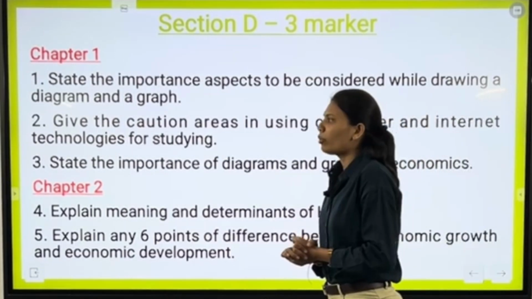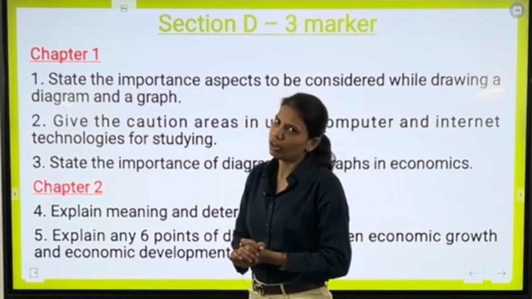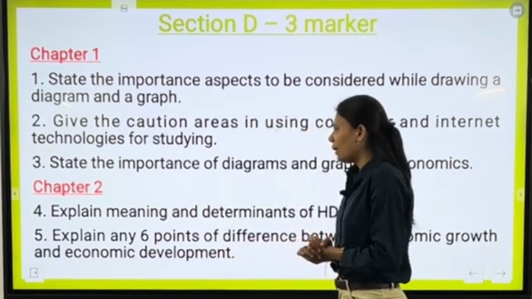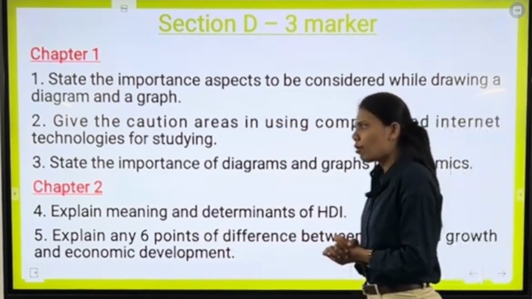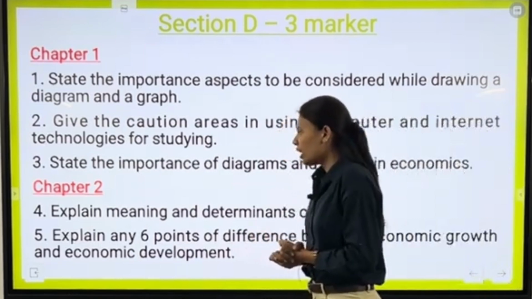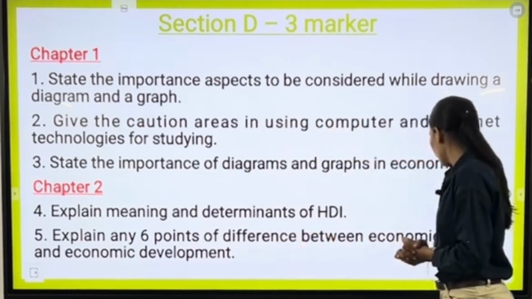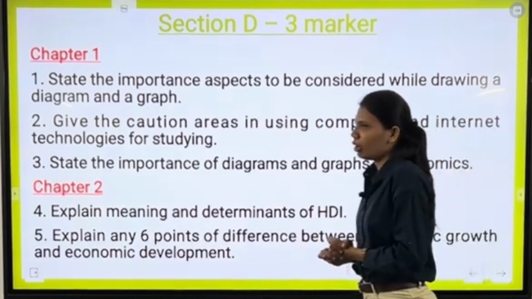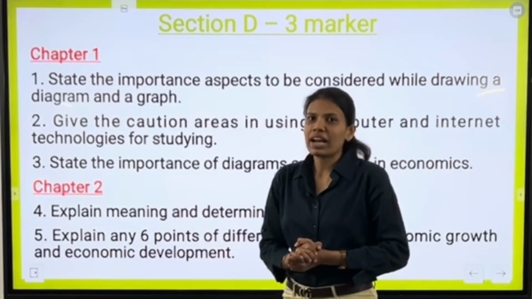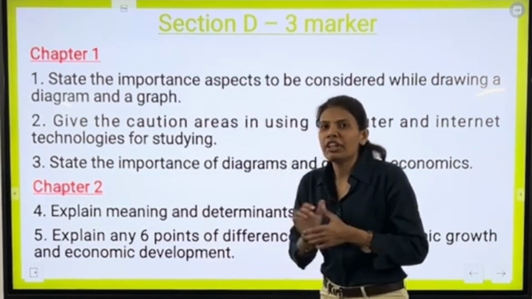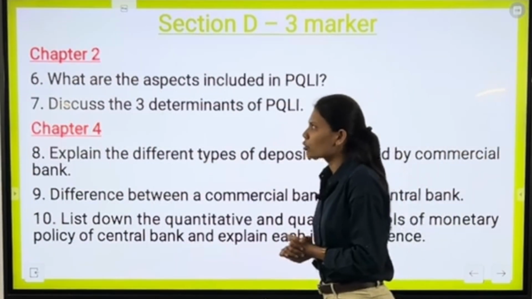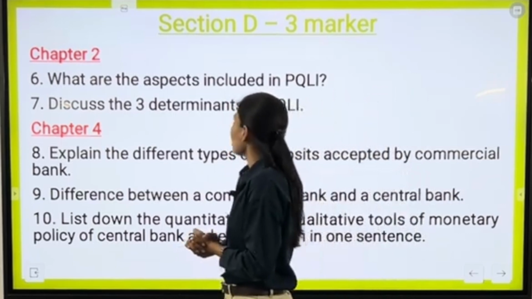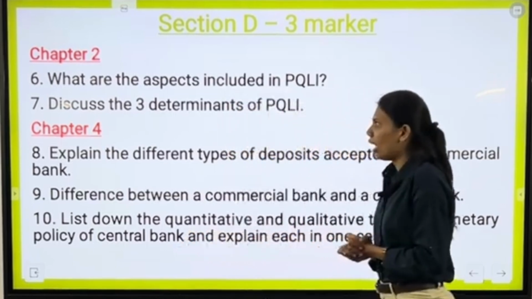Now we complete chapter number 1 and move ahead with chapter number 2. Explain meaning and determinants of HDI. Next question from chapter number 2 is explain any 6 points of difference between economic growth and economic development. Students, please note, write the difference with point of difference. Moving ahead with chapter number 2, we have what are the aspects included in PQLI?